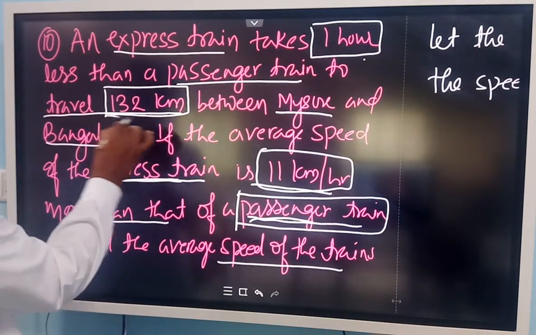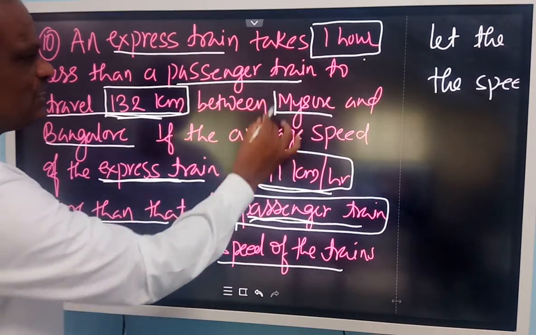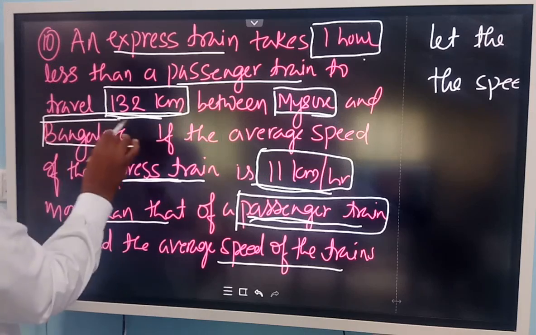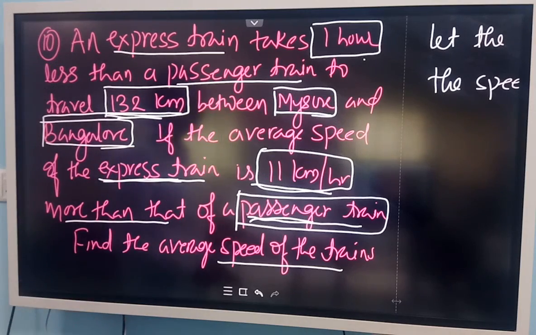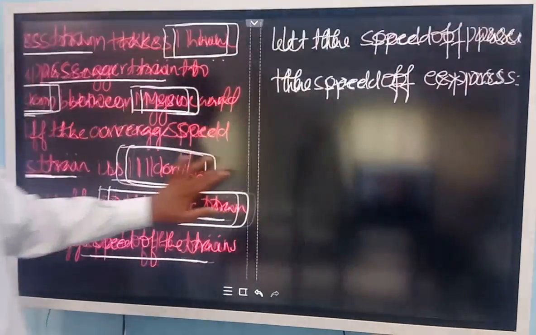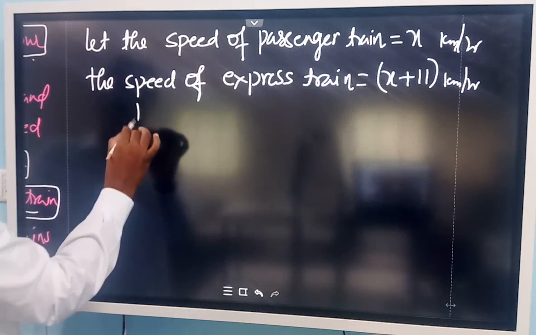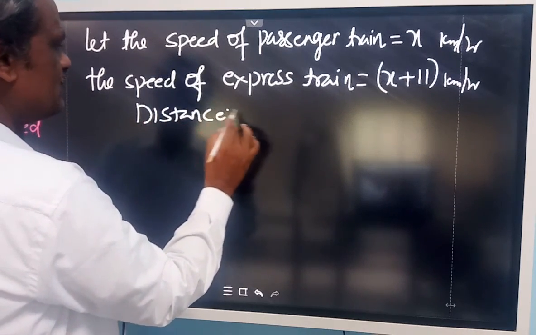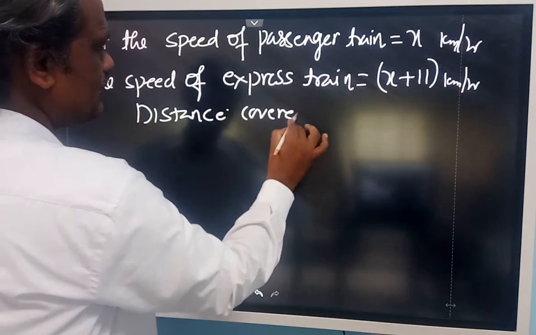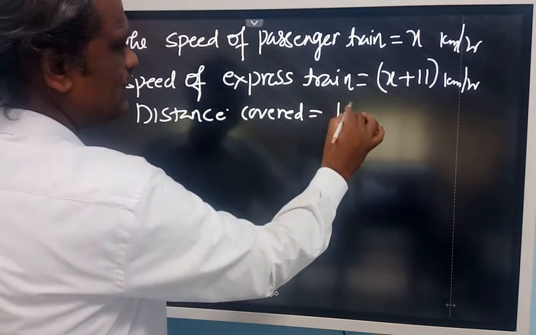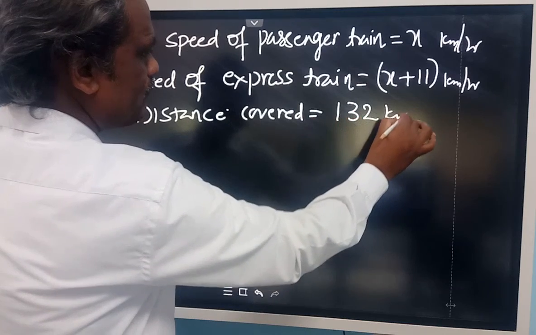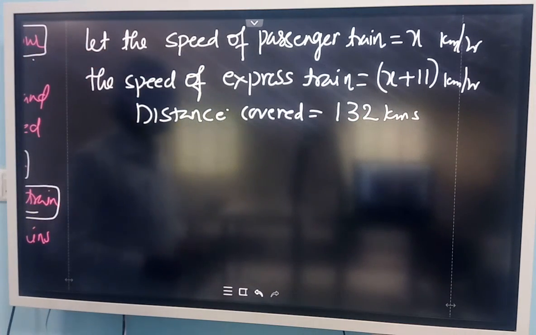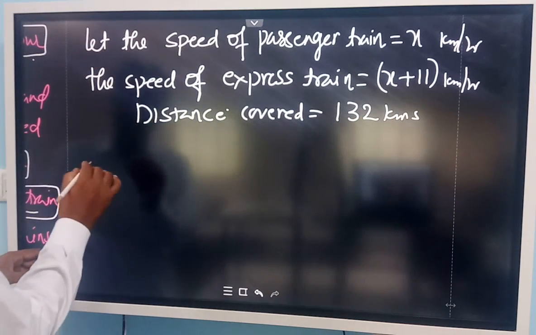And the distance covered by both the trains is the same. It is given as 132 kilometers between Mysore and Bangalore. The distance between them is 132 kilometers. Now let us find out the time taken by the passenger train.